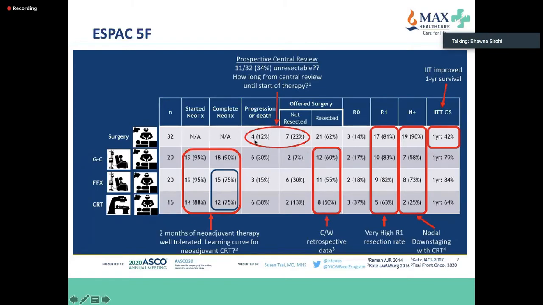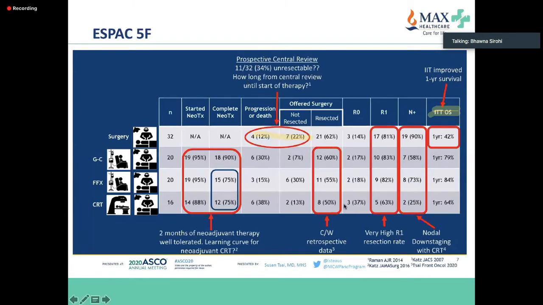Then there were 32 patients who were not resected, either due to progression or they were offered surgery and not resected. So again, how long from central review until start of therapy? I think this is very important. It's very important for all the clinical trials that you see that you question each of these. These results are practice changing, and the trial is very important. But I think we have to learn and move on to see if we can do even better for our